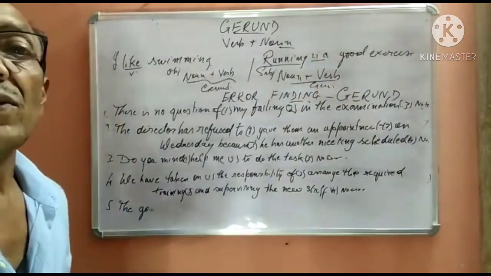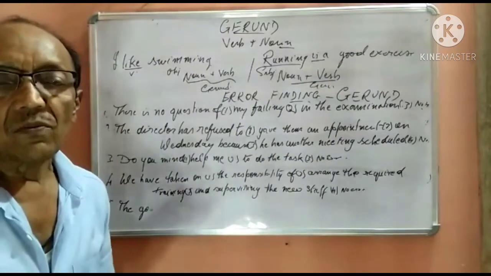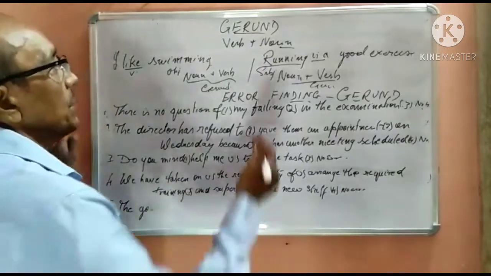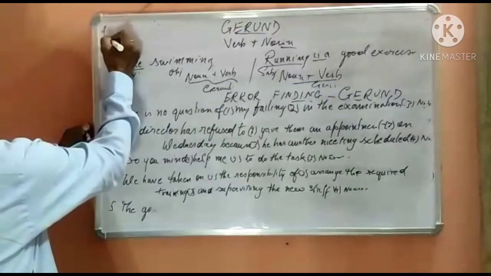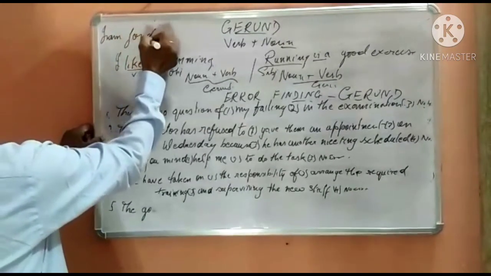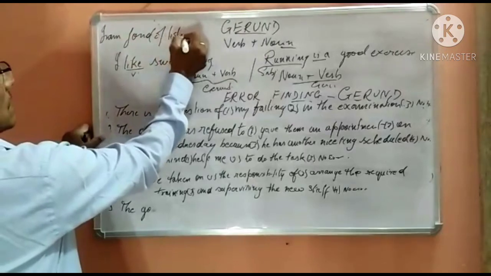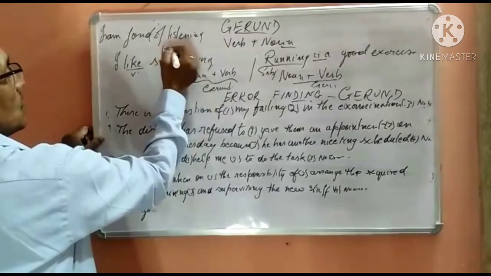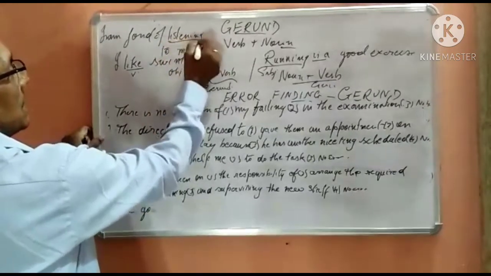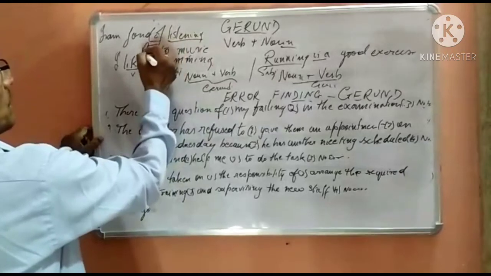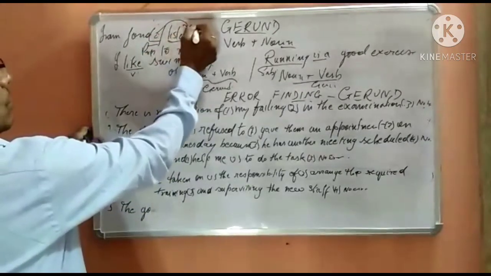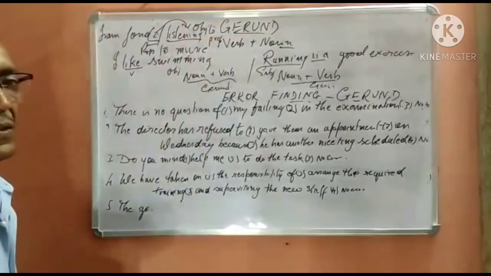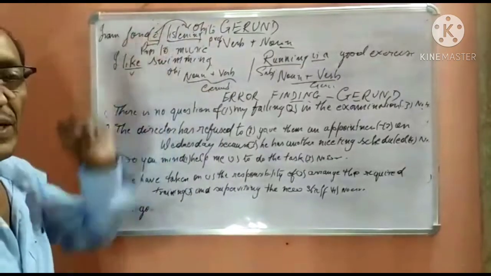It can act as subject of the verb, it can act as object of the verb, it can also act as object to a preposition. For example, I am fond of listening to music. Of is a preposition, so listening behaves as object to the preposition. So this is the third way it can behave.